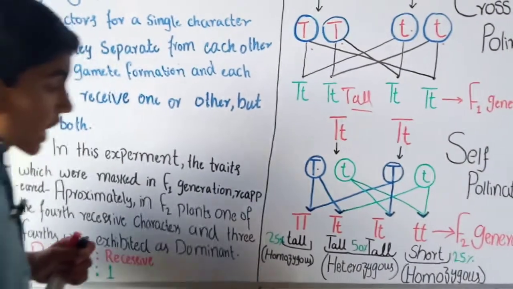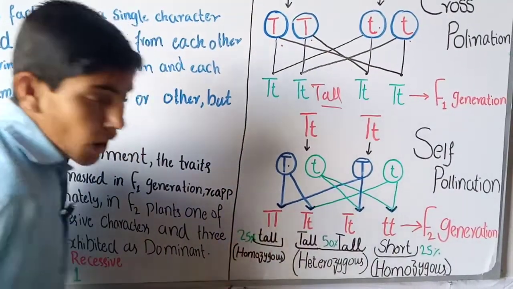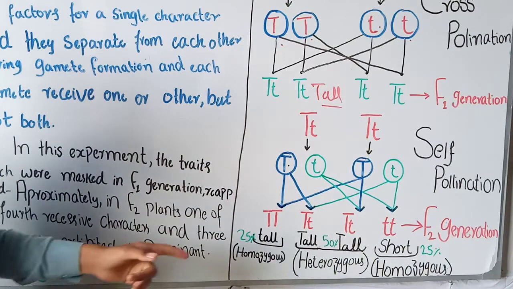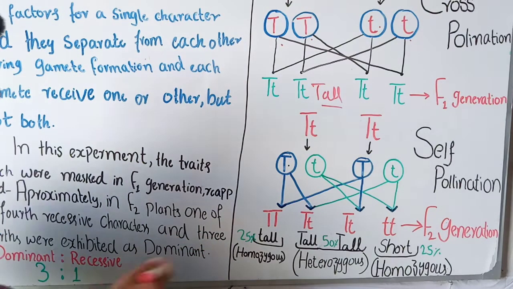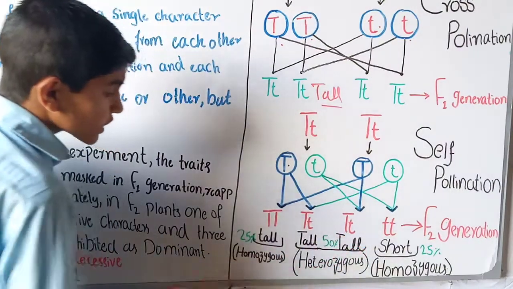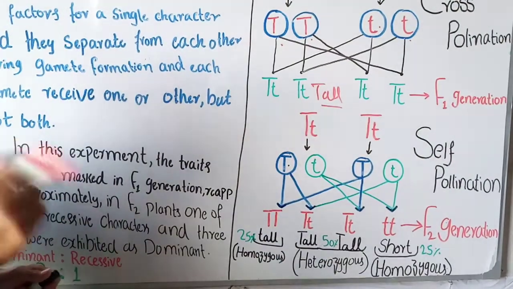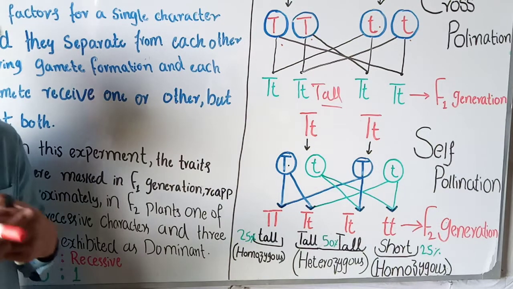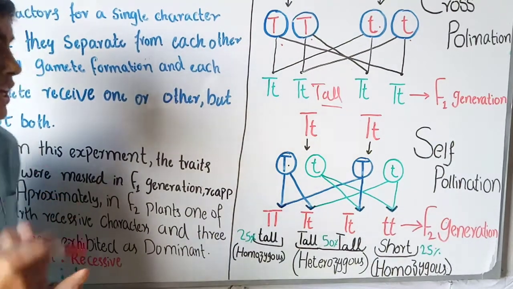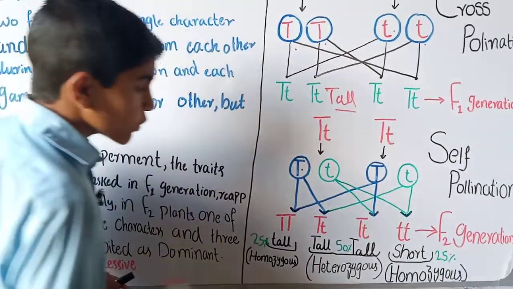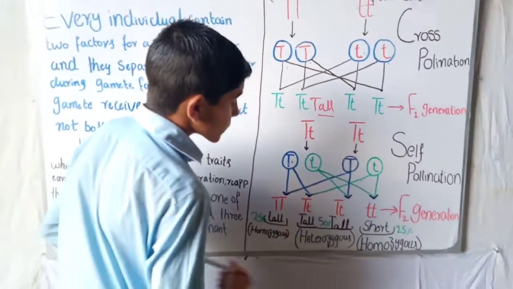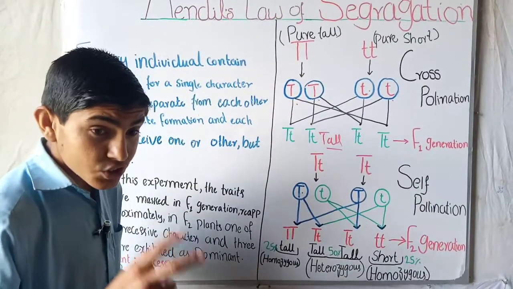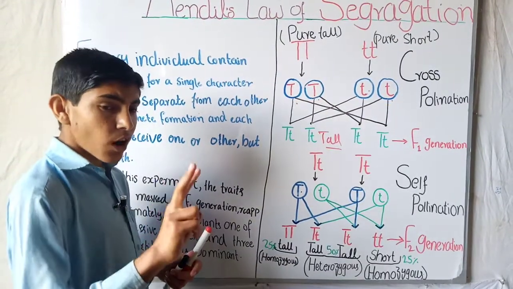The pure tall plant we call a homozygous plant, while the tall plants which genotypically also contain the genes of the short plant are called heterozygous. And the pure short plant is called homozygous because it contained both genes of the short plant.